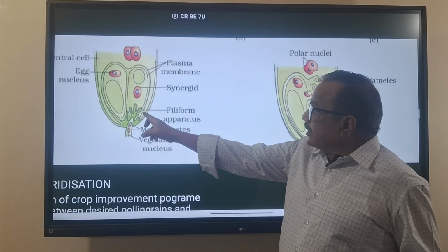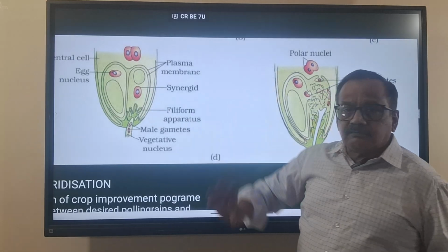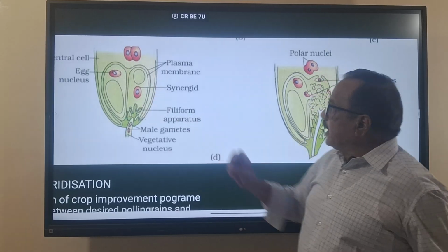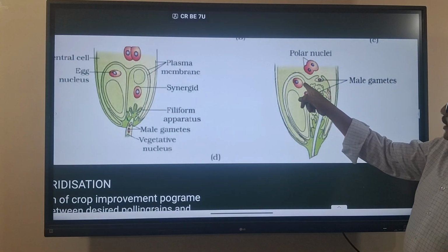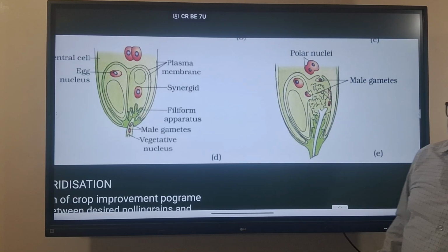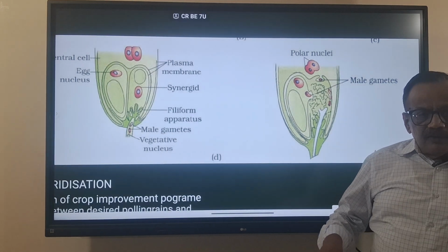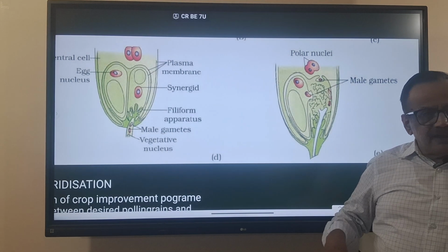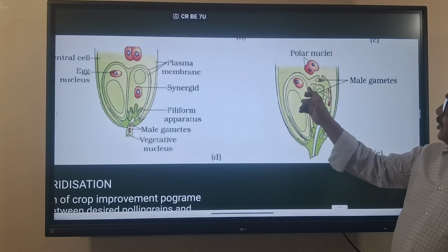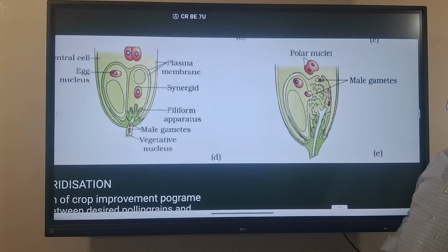Then it will rupture and release both the male gametes into the synergid. The synergid will be ruptured, and it will send one of the male gametes into the egg cell, and the other gamete will be sent to the polar nuclei. So one of the male gametes, received by the synergid through the pollen tube, will fertilize the egg. The second male gamete will fertilize the double nuclei.